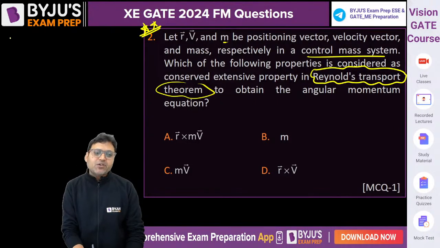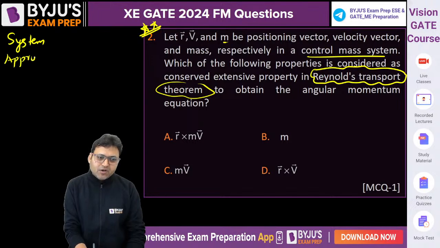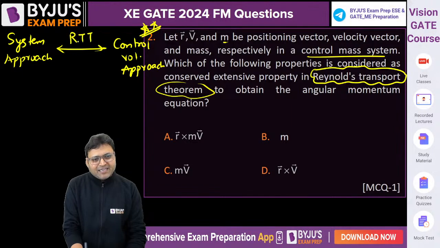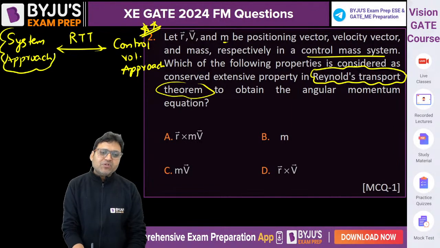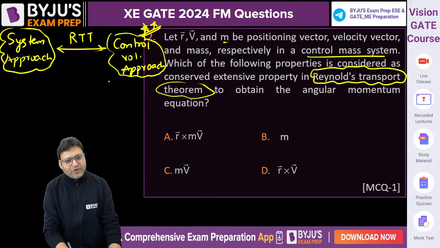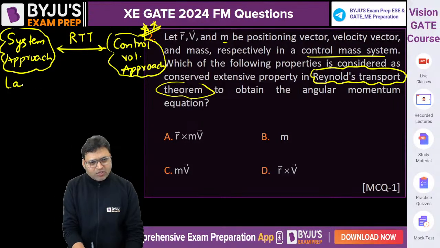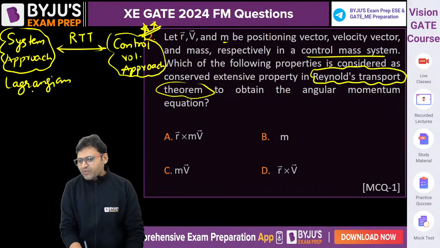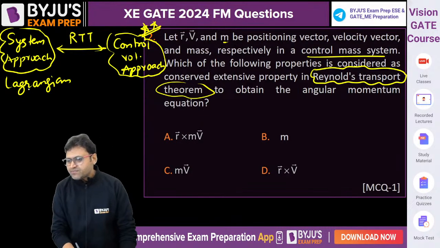Reynolds transport theorem is the connecting link between the system approach and the control volume approach of analysis. There are two approaches. RTT is the connecting link between the system approach and control volume approach that we have discussed in fluid kinematics. System approach can also be called the Lagrangian approach.